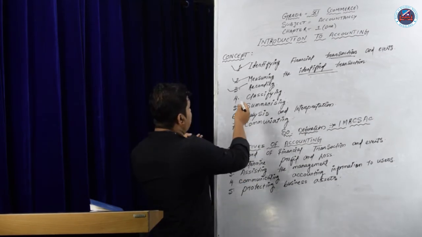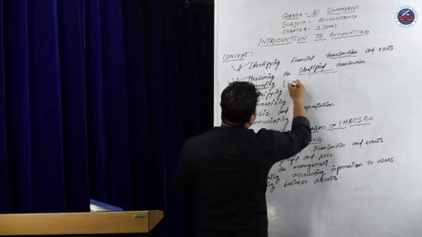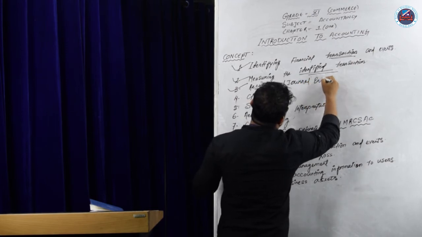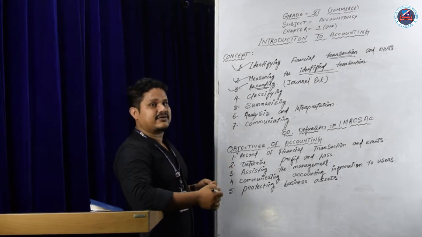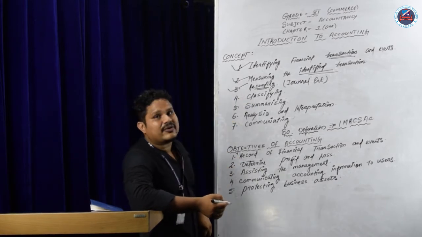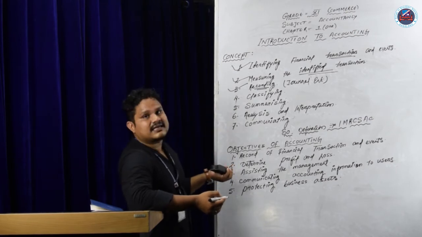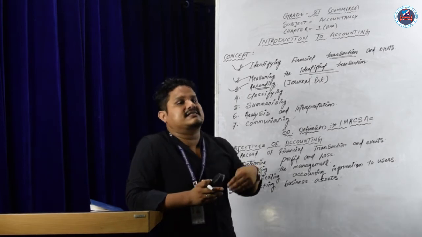So we have to record the above two in journal entries. What is called journal entries? When we do the practical part, you will understand. Journal entries means recording the identified transactions here. You have to record all the transactions here.